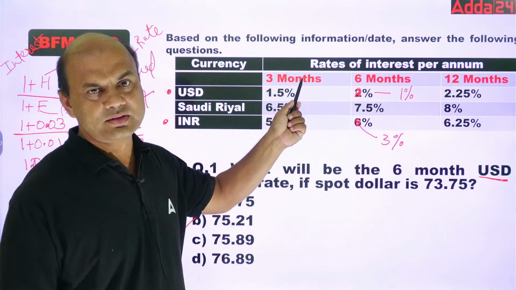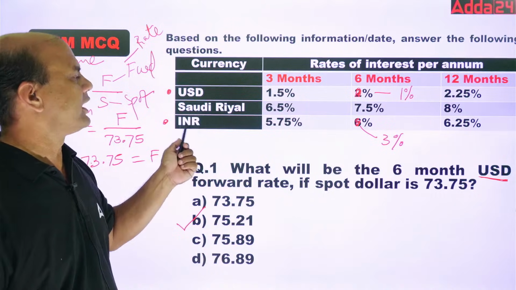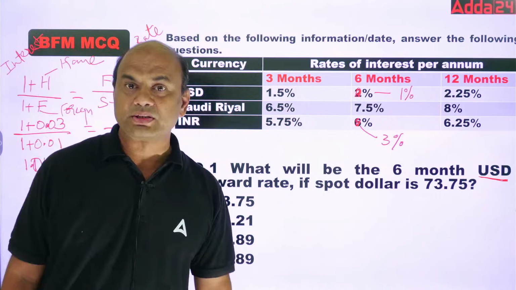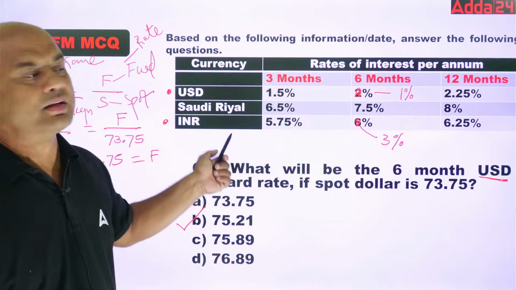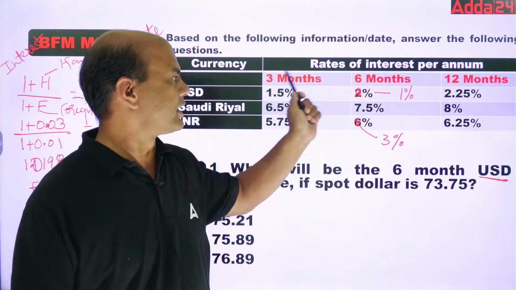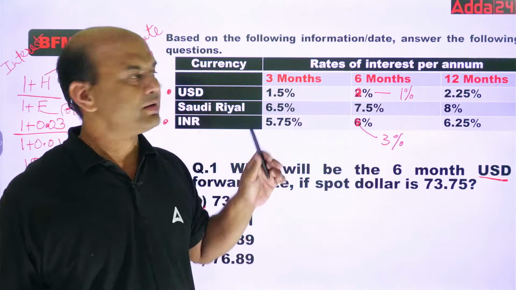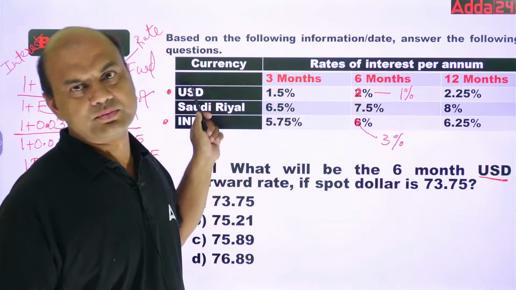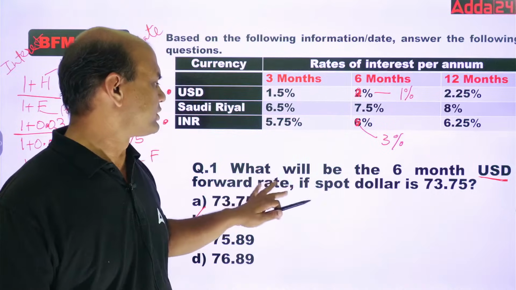Three currencies are given: USD, Saudi Riyal and INR. Their interest rates are given for 3 months, 6 months, 12 months. Simple. This is the data given to you. Based on this data, they will ask you the questions.